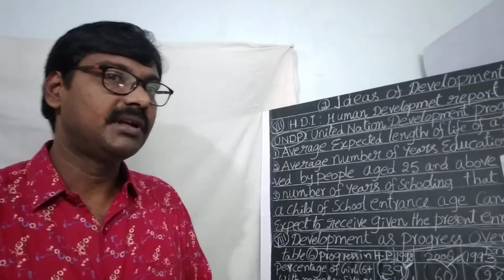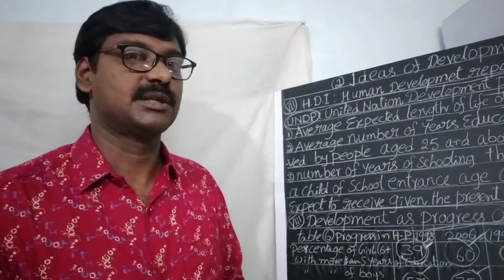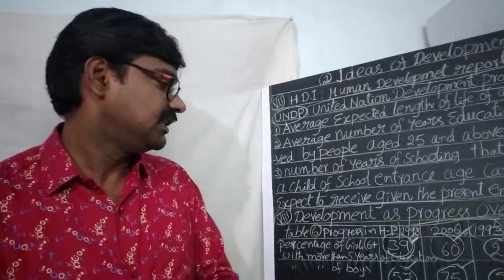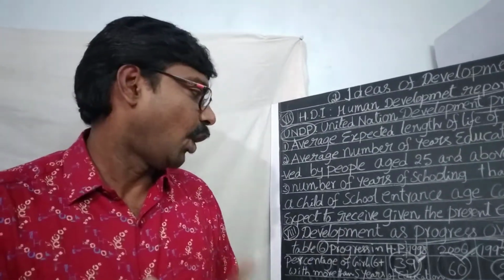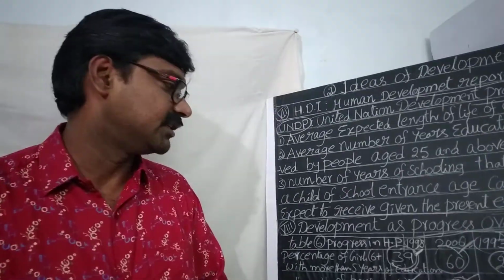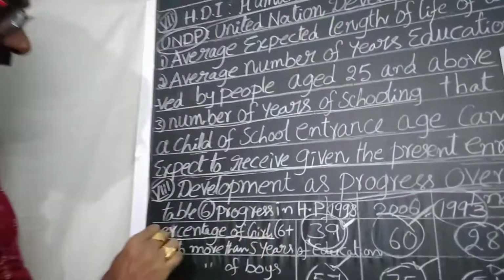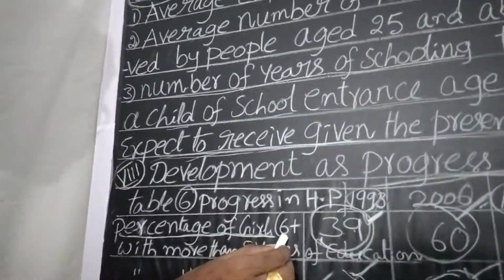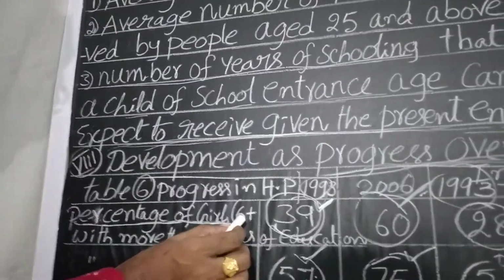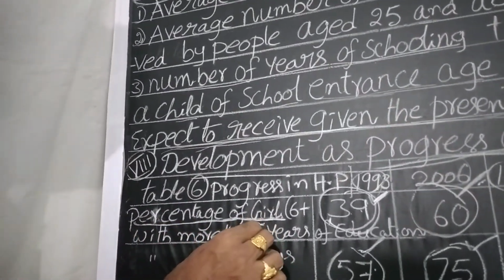Now we are going to the table. The table given in the textbook, table number 6, mentions the progress in Himachal Pradesh. Here is the percentage of girls aged 6 and above with more than 5 years of schooling.